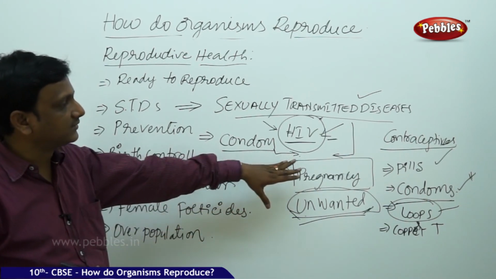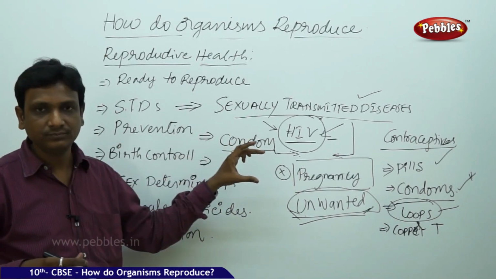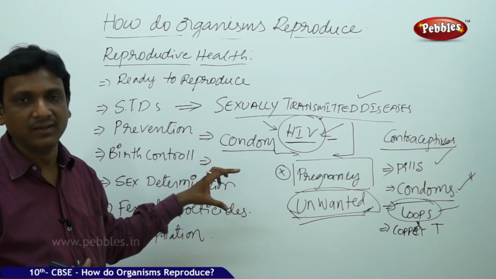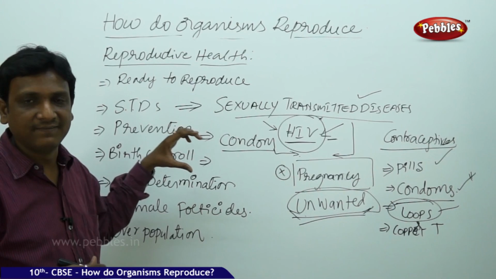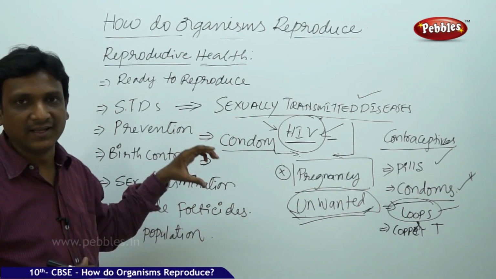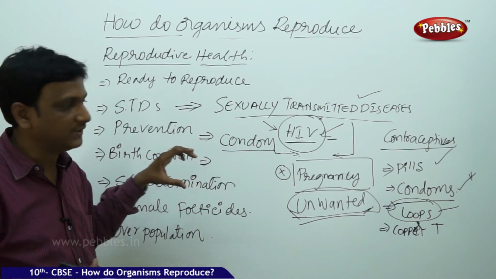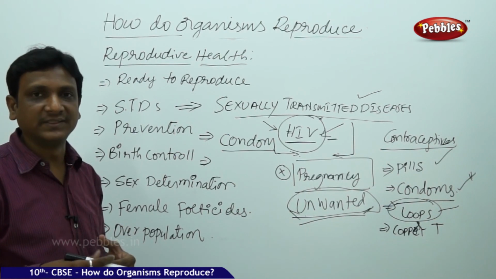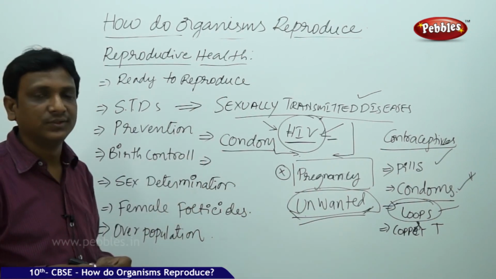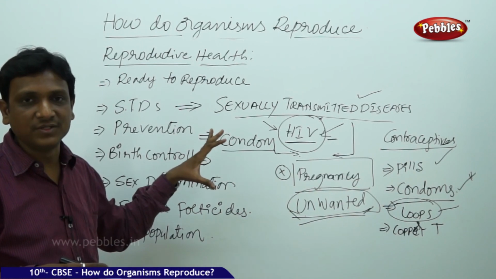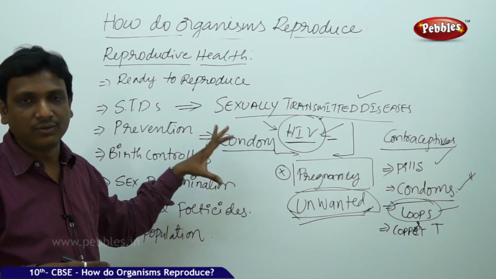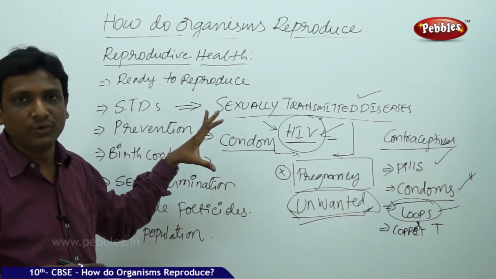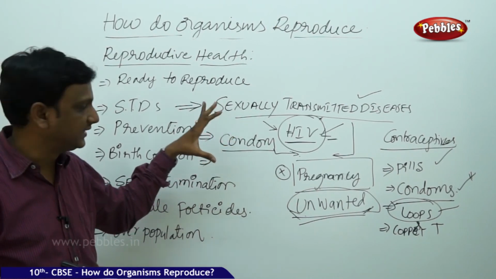But whatever methods we discussed here are for birth control, which can be followed by people who have started their life as a couple, getting married and starting their life together, and as a part of their life, with all the other social issues, they can take the choices. But as an individual, as an immature person, to make use of these things, you must be completely aware of each and every consequence, not only technical, not only health related. You should be able to know the social consequences also before you commit any act. So that is very important.